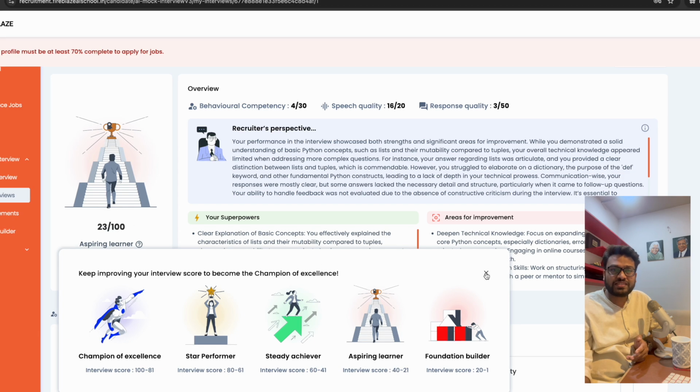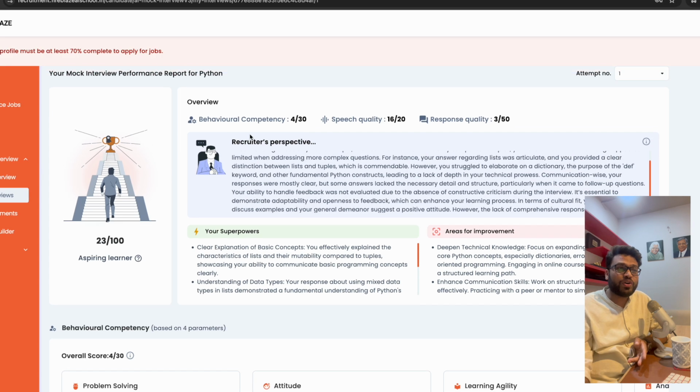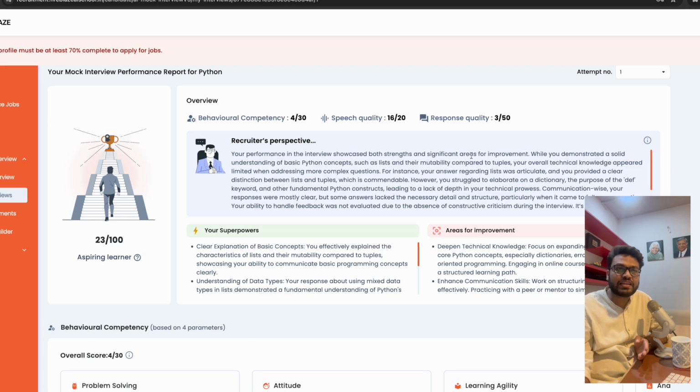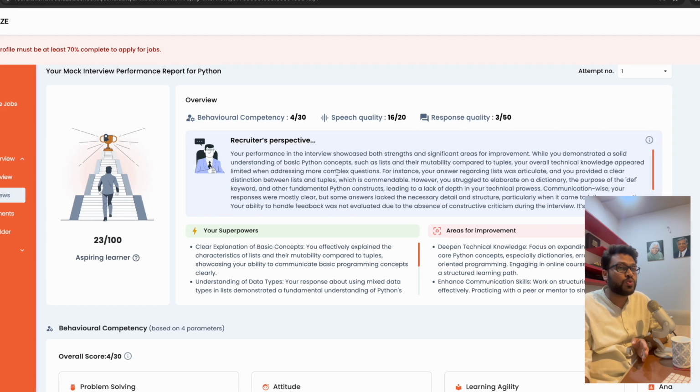23 out of 100 is my score. Behavioral competency 4 on 30. Speech quality 16 on 20. Response quality 3 on 50, which is horrible. What the recruiter wants to say, there is a perspective on it: your performance in the Python interview showcased both strengths and significant areas for improvement. While you demonstrated a solid understanding of basic Python concepts such as lists and their mutability compared to tuples, your overall technical skill appeared limited when addressing more complex questions.